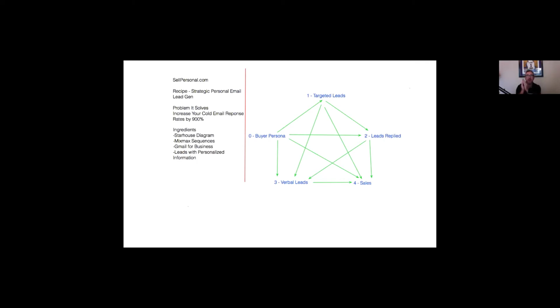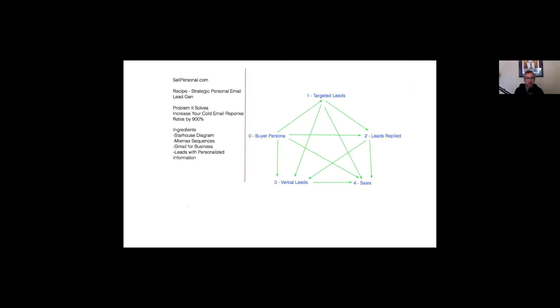However you do that, I have whole other exercises on how we do that. Then that leads to the leads replied rate. That's the first metric you need to track, our first level of engagement. Then down to verbal leads, which is number 3, so that it's starting to become a deal. That's your second metric, and then obviously sales is the most important metric. So everything starts from 0 and everything ends at sales. That's the Star House methodology.